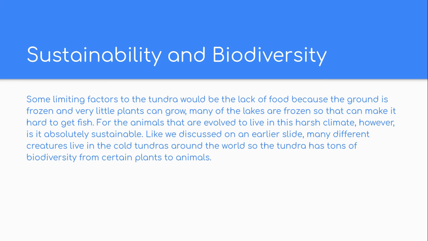Sustainability and biodiversity. Some limiting factors to the tundra would be the lack of food because the ground is frozen and very little plants can grow. Many of the lakes are also frozen, so that can make it hard to get fish. For the animals that are evolved to live in this harsh climate, however, it is absolutely sustainable. Like we discussed on an earlier slide, many different creatures live in cold tundras around the world, so the tundra has tons of biodiversity from certain plants to animals.